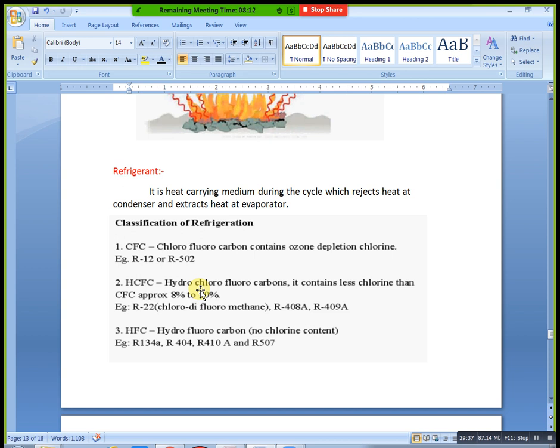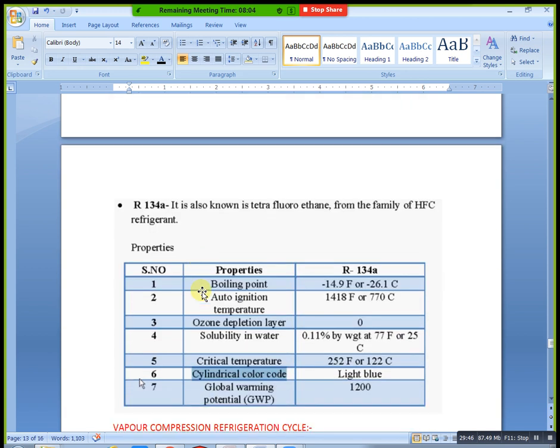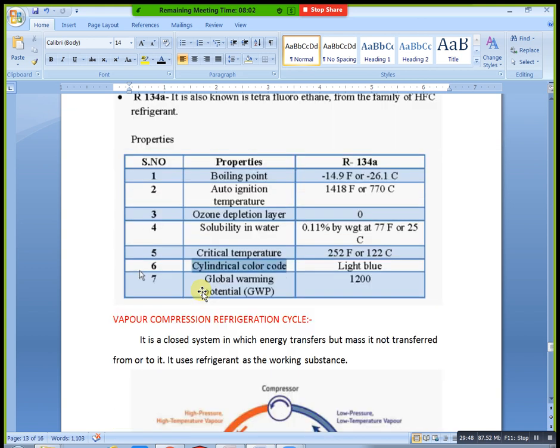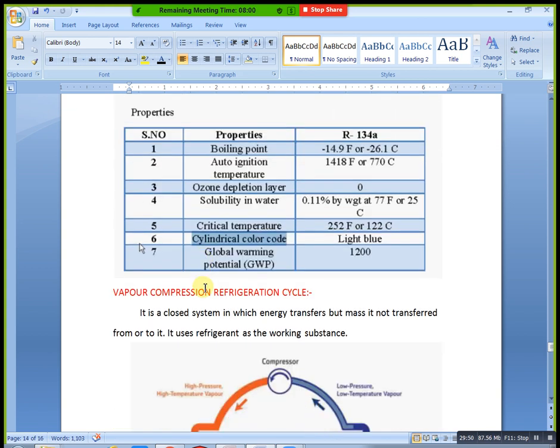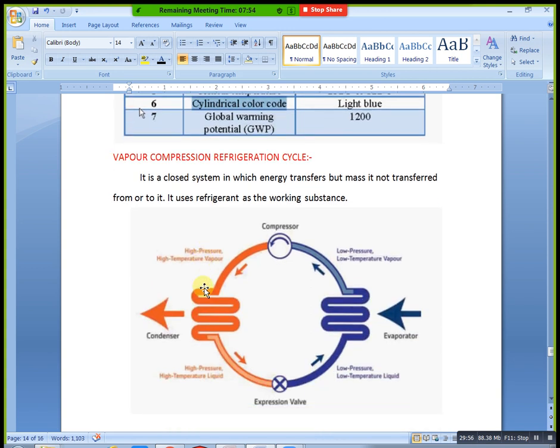Next you will go to VCR, the vapor compression refrigeration cycle. Do you know this? Anybody? Remaining persons, how does it work?